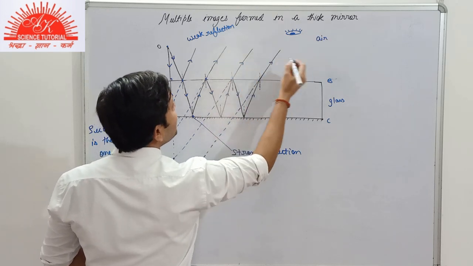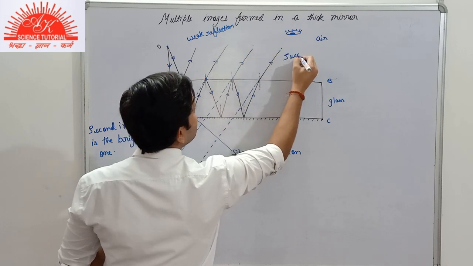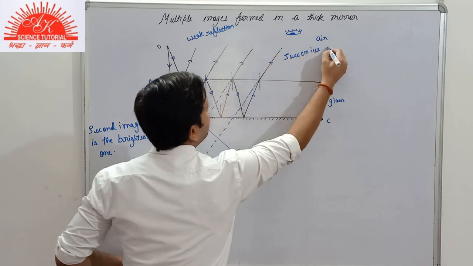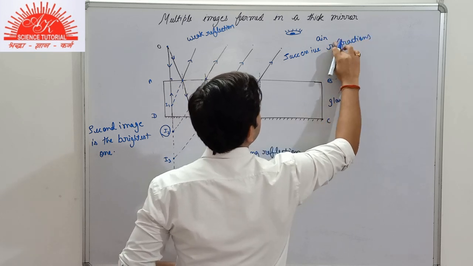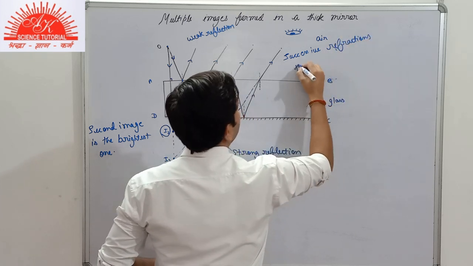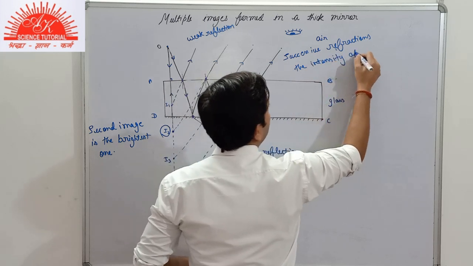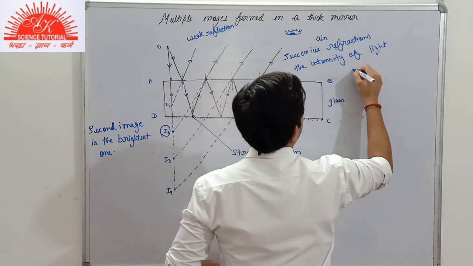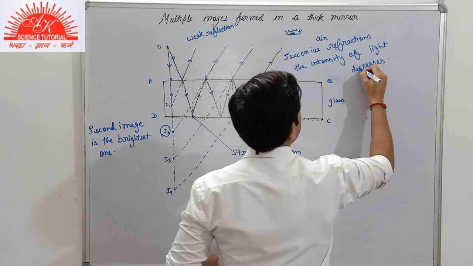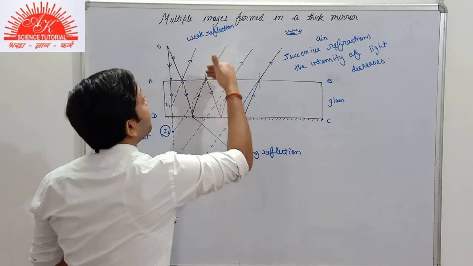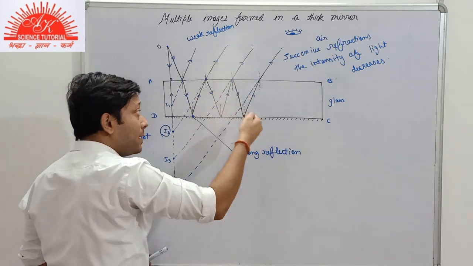So due to successive refractions, the intensity of light decreases, and obviously the part of light that has been refracted, that has moved to air, won't come back inside the mirror again.